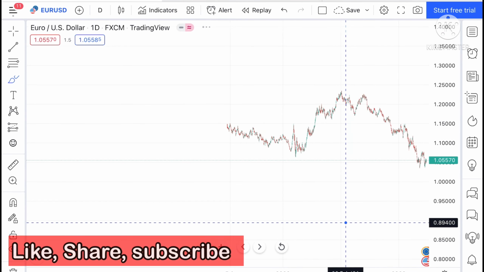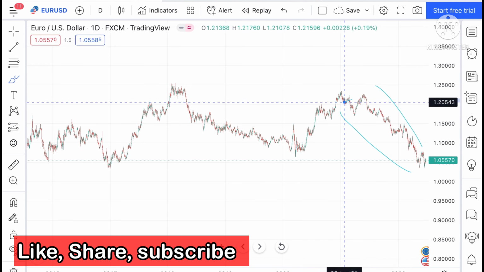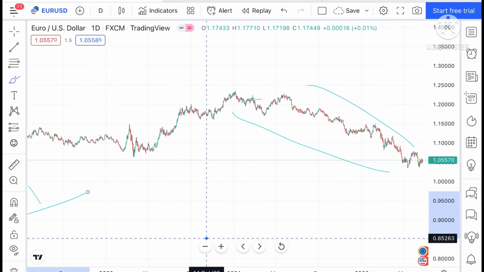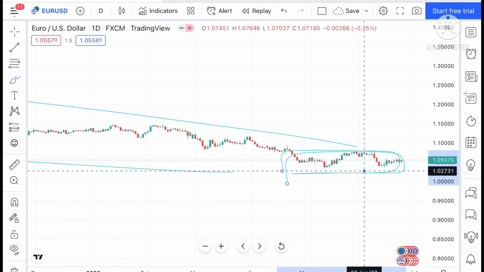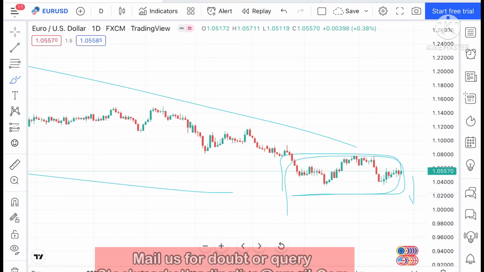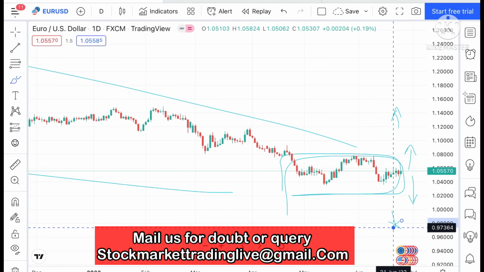See, if you look at the chart of Euro USD, what we have seen is a continuous fall after 2021, and after that a range bound market. Once this range breaks upside or downside, we can see a probability of moving further high or further low. Now look at the chart.